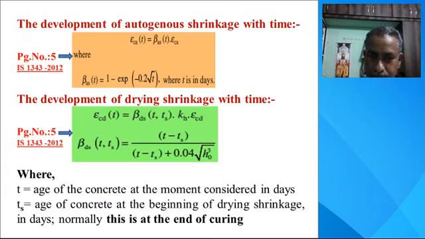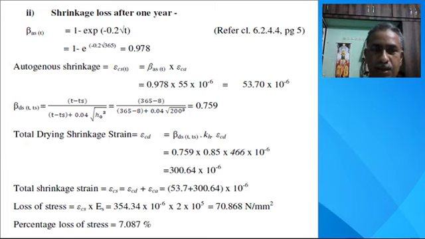Second one, shrinkage loss after 1 year. Now for 1 year we have considered β_as = 1 − exp(−0.2√t). This is also a formula which is given in IS code 1343:2012, clause number 6.2.4.4, page number 5. So 1 − e^(−0.2√t), where t is 365, 1 year, 365. That's why we get β_as equal to 0.978.